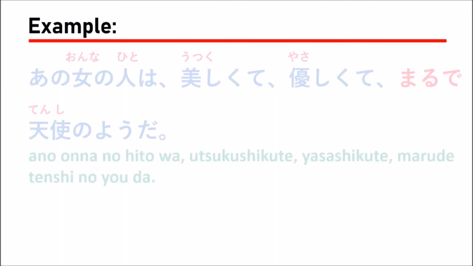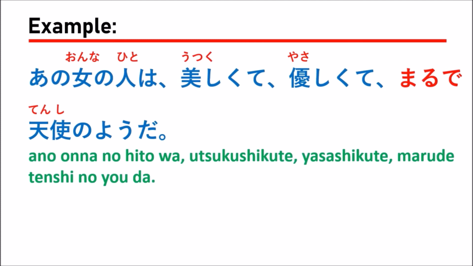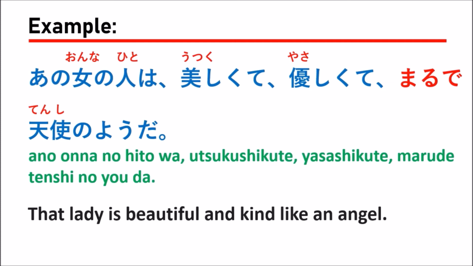Next we are going to learn this sentence. あの女の人は美しくて優しくてまるで天使のようだ。Which means that lady is beautiful and kind like an angel.